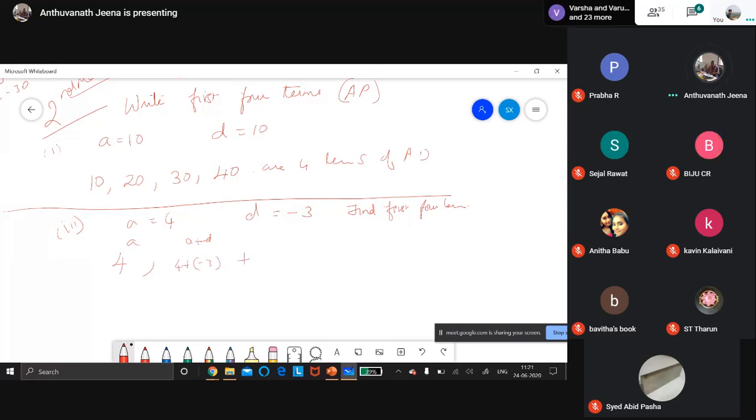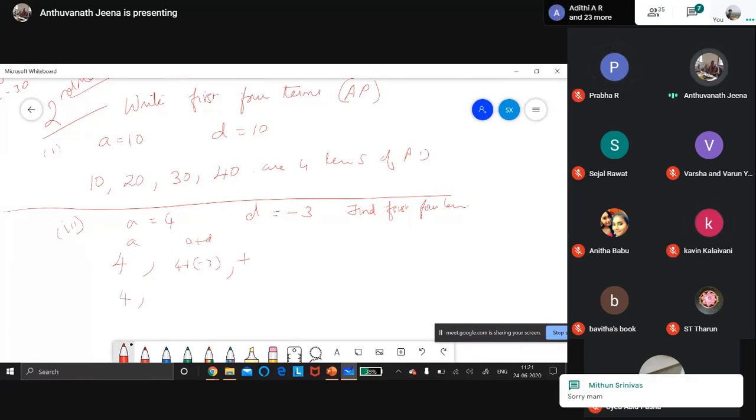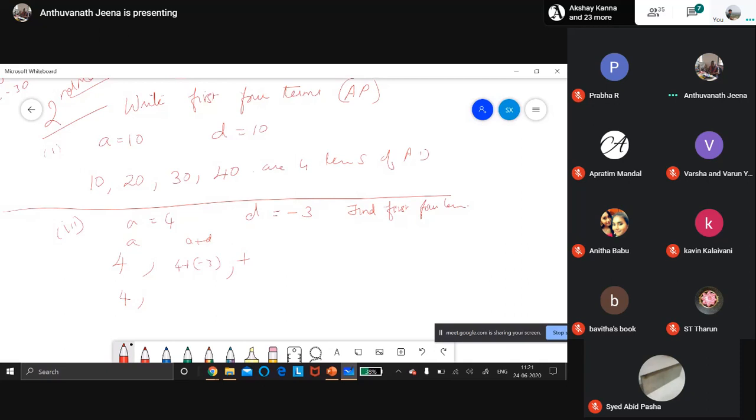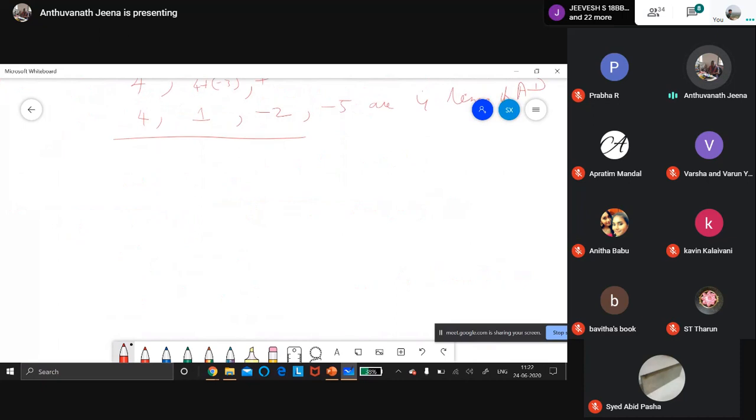What is 4 plus minus 3? Some boys' voices I could hear. Second term, Afra. So 4 plus minus 3, then add A plus 2D. Keep adding: 1 plus minus 3, what is the answer? Minus 2. Next, minus 2 plus minus 3 is minus 5. These are the four terms of the AP. Like this you should do. Easy: just A plus D, A plus 2D.